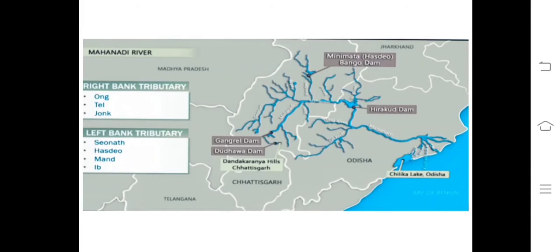You can see from the Hirakud Dam, in Odisha, on the bank of the Mahanadi river, you have the Hasdeo Dam, Minimata Bango Dam, Gangrel Dam, Dudhawa Dam. The right bank tributaries, towards your south, are Ong, Tel and Jonk. And the left bank, towards your north, are the Seonath, Hasdeo, Mand and Ib also.